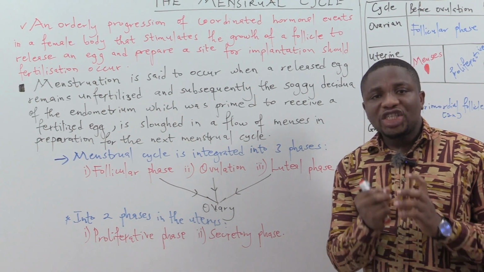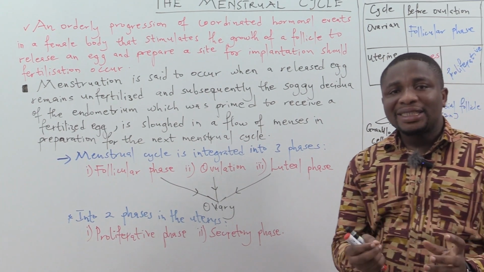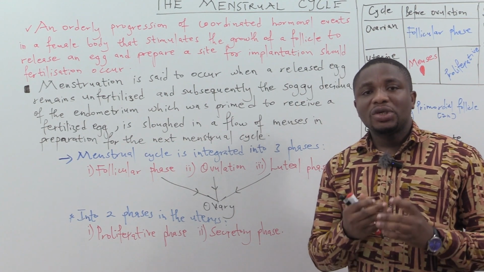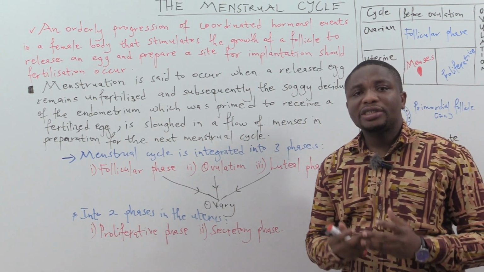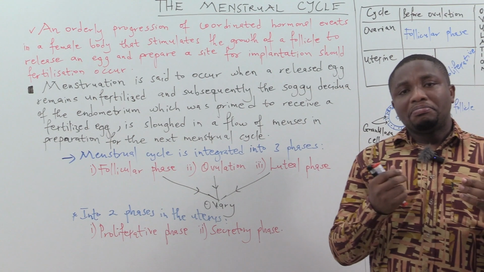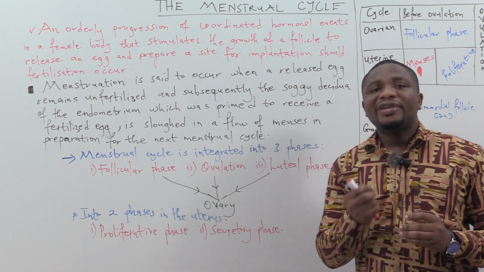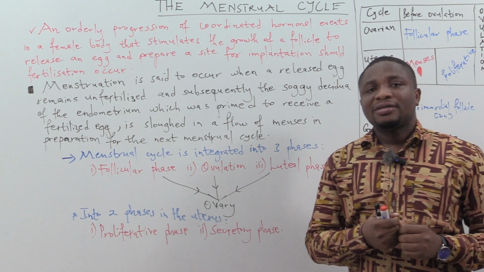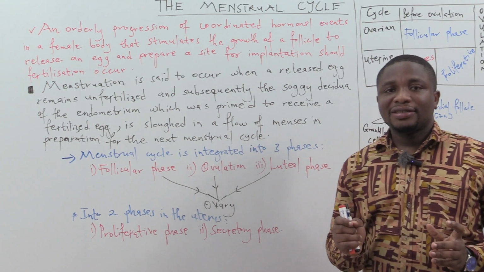So the period, the menstruation or the menses, will happen if the egg released is not fertilized.